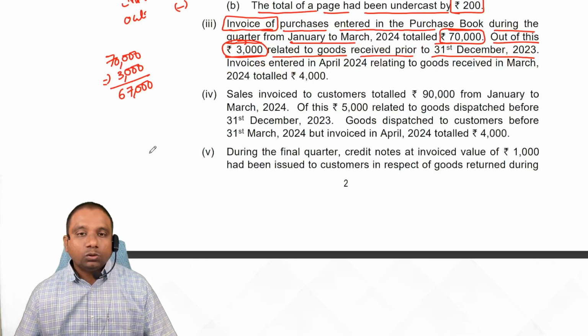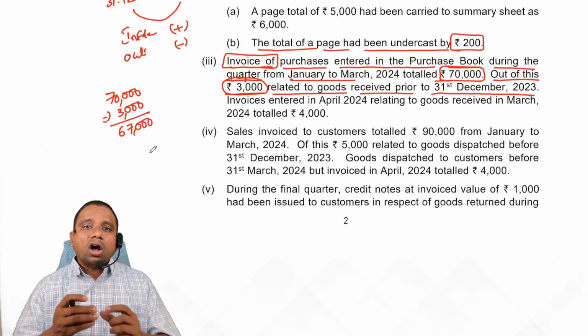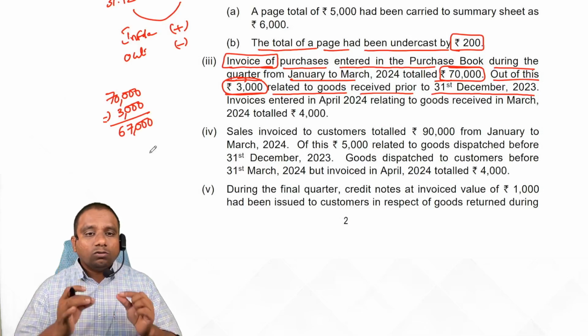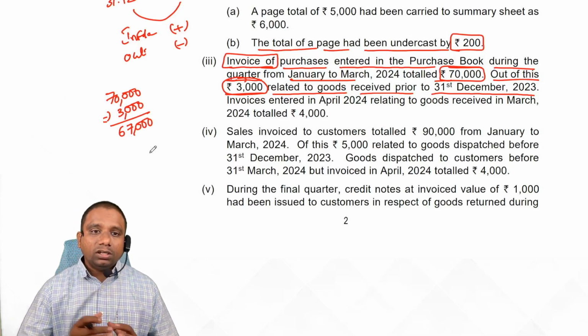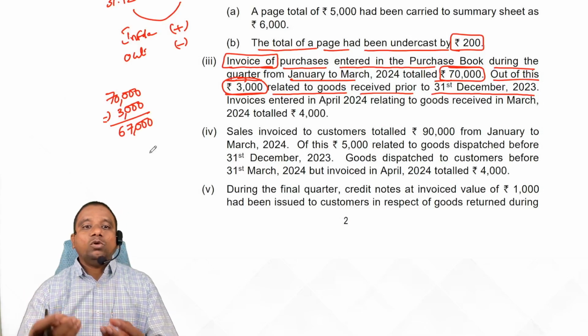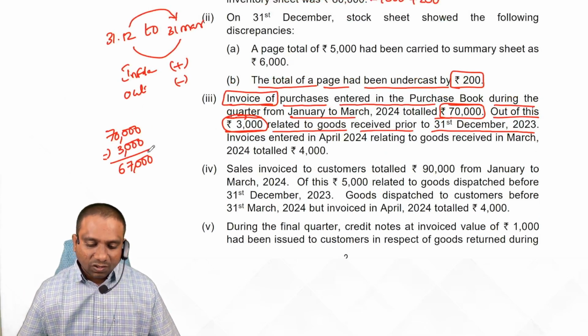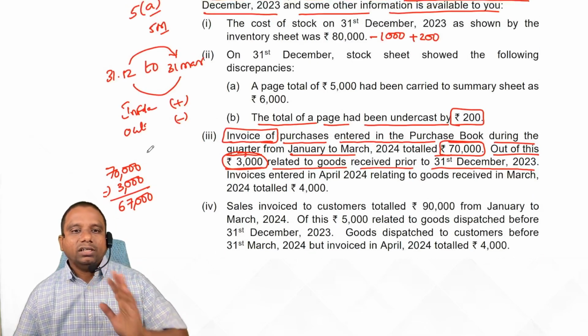Why are we deducting? Tell me, students. Because this 3,000 physical stock, whatever we received before 31st December, is already added in the above stock of 80,000. But the invoice is not entered.